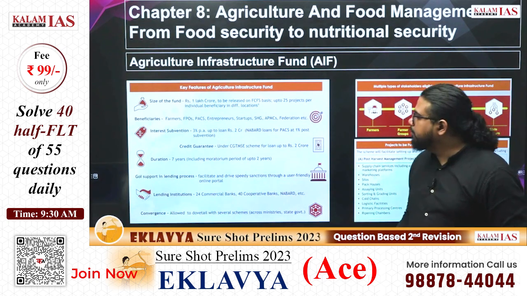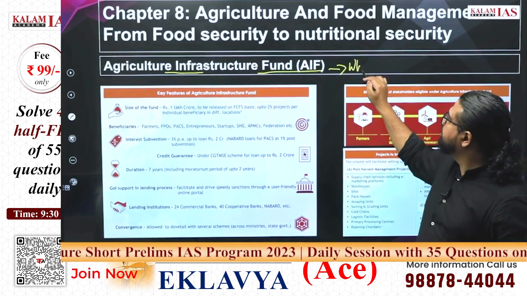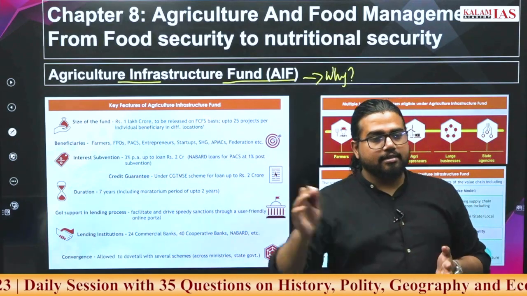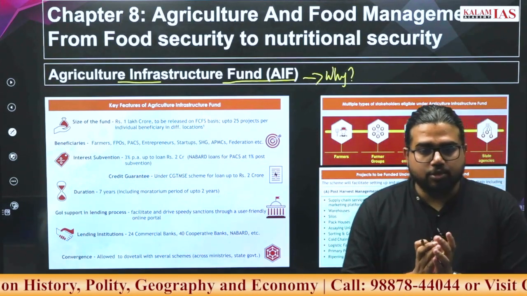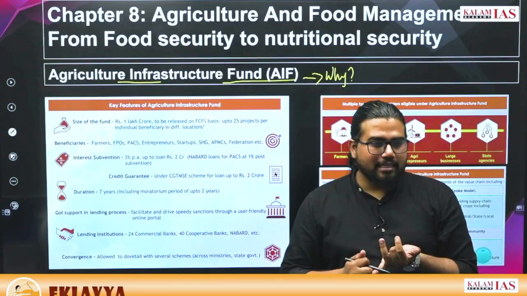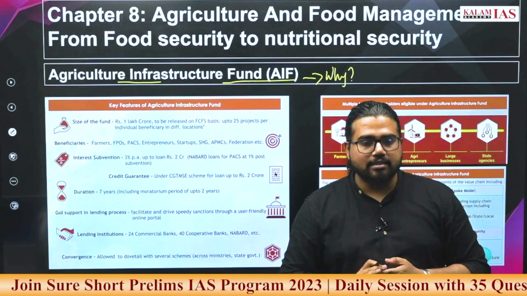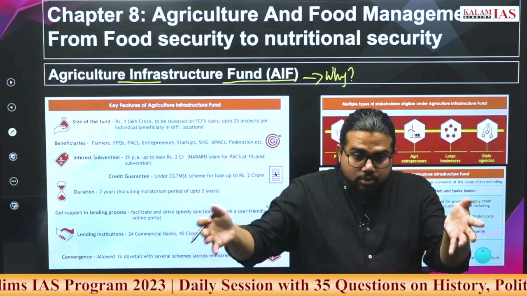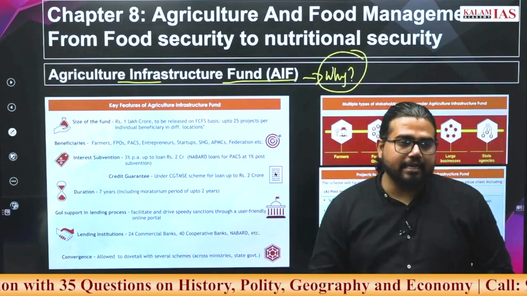Now we have a very important thing, that is the agriculture infrastructure fund. Why? What was the requirement of this fund? When we always talk about the credit being given into the agriculture sector, the focus is on short-term credit. What is short-term credit? Credit to buy the seeds, credit to buy fertilizer, to continue the agriculture process. It is only for one short term, one or 2 cycles, that investment, to continue this investment, that is what is being called agriculture credit.